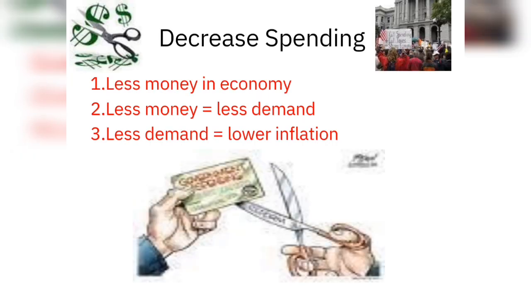When the government decreases government spending, there is less money in the economy. Less money means that the purchasing power of people is also down. So the demand for goods also falls. Less demand is equal to lower inflation.